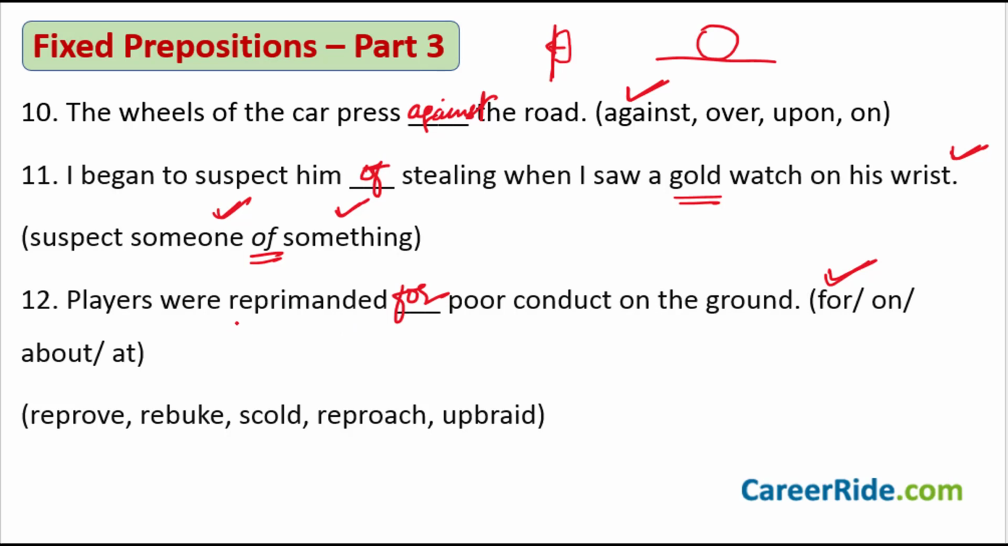Okay. Now, there are some other words also that look like reprimanded. In fact, they are synonyms of reprimanded that are usually used in the language. These words are reproof, rebuke, scold, reproach, upbraid. At times, you may find these words also in the sentence. But don't get scared. You can use them in a similar manner. Players were scolded for, players were rebuked for. That is how you would say in this particular sentence.